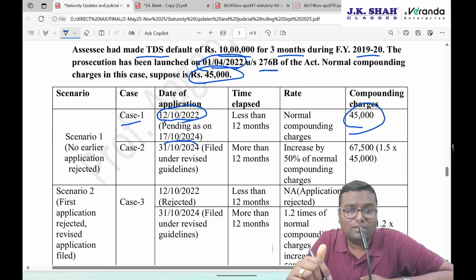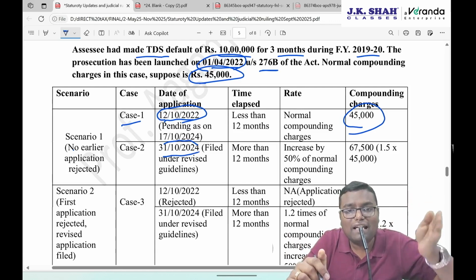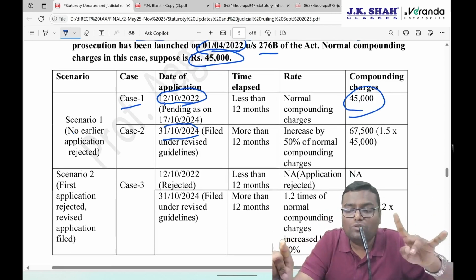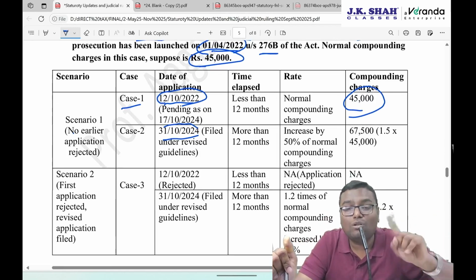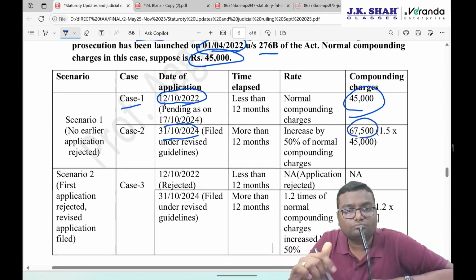But what if over here, you would have directly done the application under the revised guideline on 31st October 24? Prosecution started on 1st April 22. Under the revised guidelines, you have done the application on 31st October 24, beyond 12 months. Then you have to pay 45,000 into 1.5 times, that is 50% more. In total you have to pay 67,500.